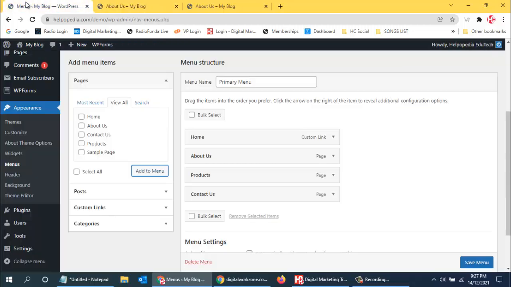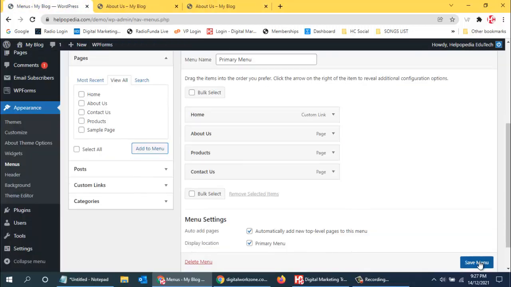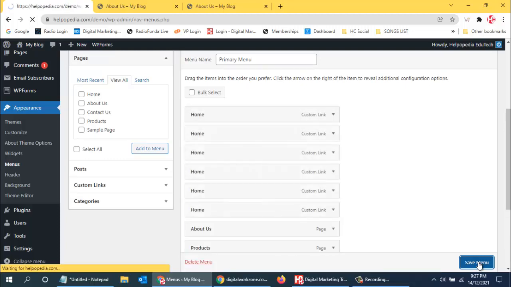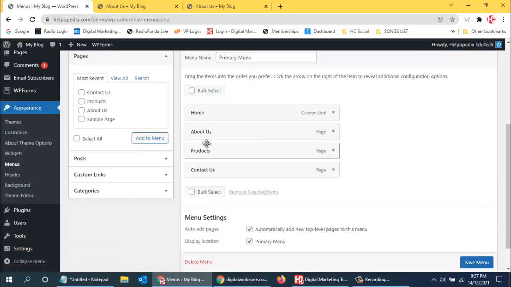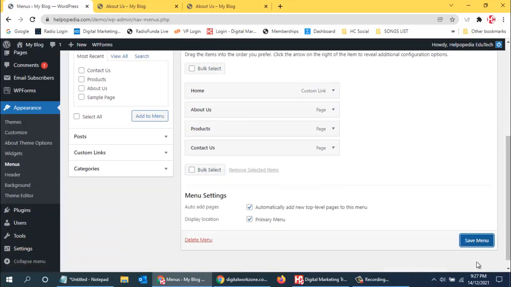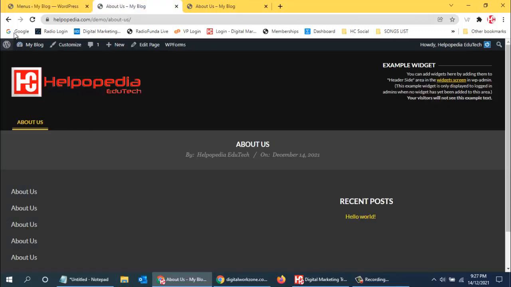Yes, you can see home is also added. Now I'll click on save menu. I had clicked many times, but it's only one. So save, and now I refresh the page over here and let us see what happens. Now we can see home, about us, product, contact us, everything is coming up over here.